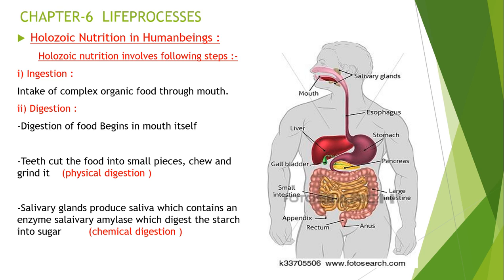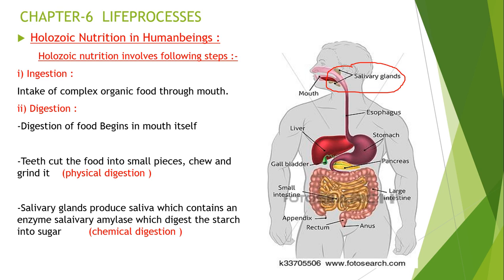I already told you that the salivary glands are associated with the digestion of food. These salivary glands are present in the buccal cavity. See in the picture, I am showing with the red mark, these are the salivary glands in this region. The salivary glands are of three types: parotid glands, submaxillary glands, and sublingual glands, which are mainly responsible for the secretion of saliva, which contains an enzyme called salivary amylase that breaks down the starch into sugar.